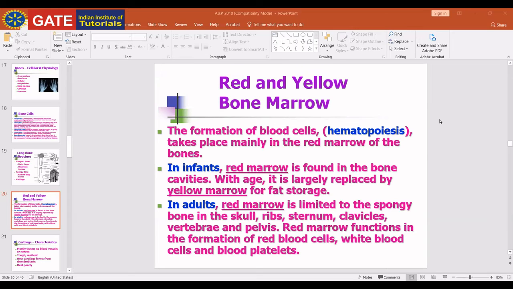Is a nucleus present in RBC? No, ma'am, it's a non-nucleated cell. Okay. If we have to extract DNA from the blood cell, then which kind of cell will we use? RBC, WBC, or blood platelet? Just think about it and give me the answer.